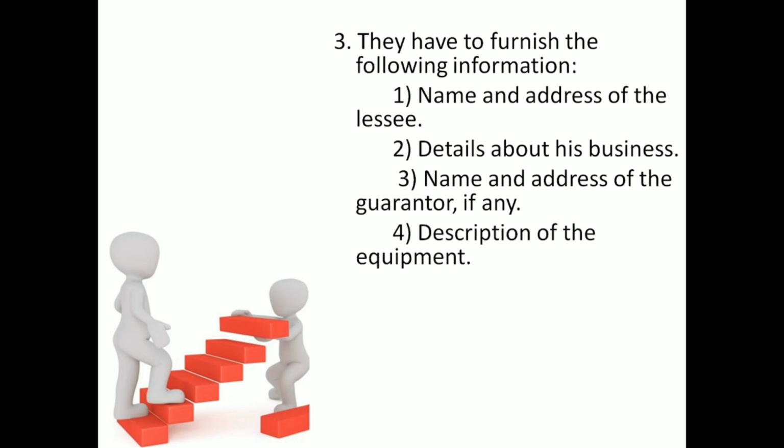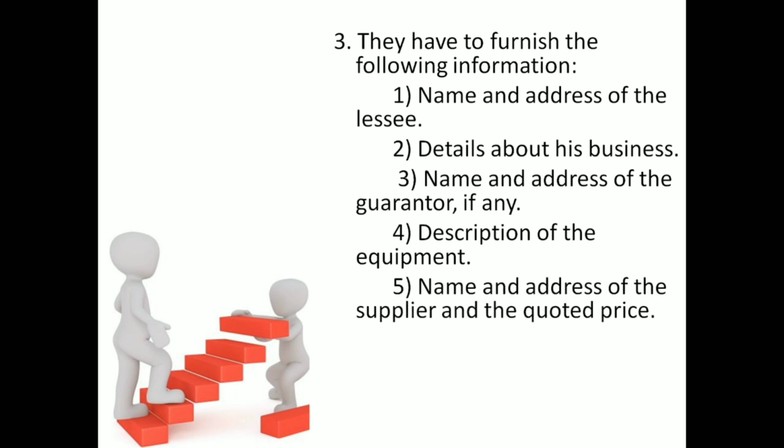Then another one is the description of the equipment, the type of equipment required. What are the type specifications, and all these things are also mentioned. Another one is the name and address of the supplier and the quoted price. The supplier is the person whom, in step 1, he identified when he identified the need of the equipment. So you have to mention the supplier's name, address and all the details. In addition to that, you have to mention the quoted price of the particular leased equipment or product.